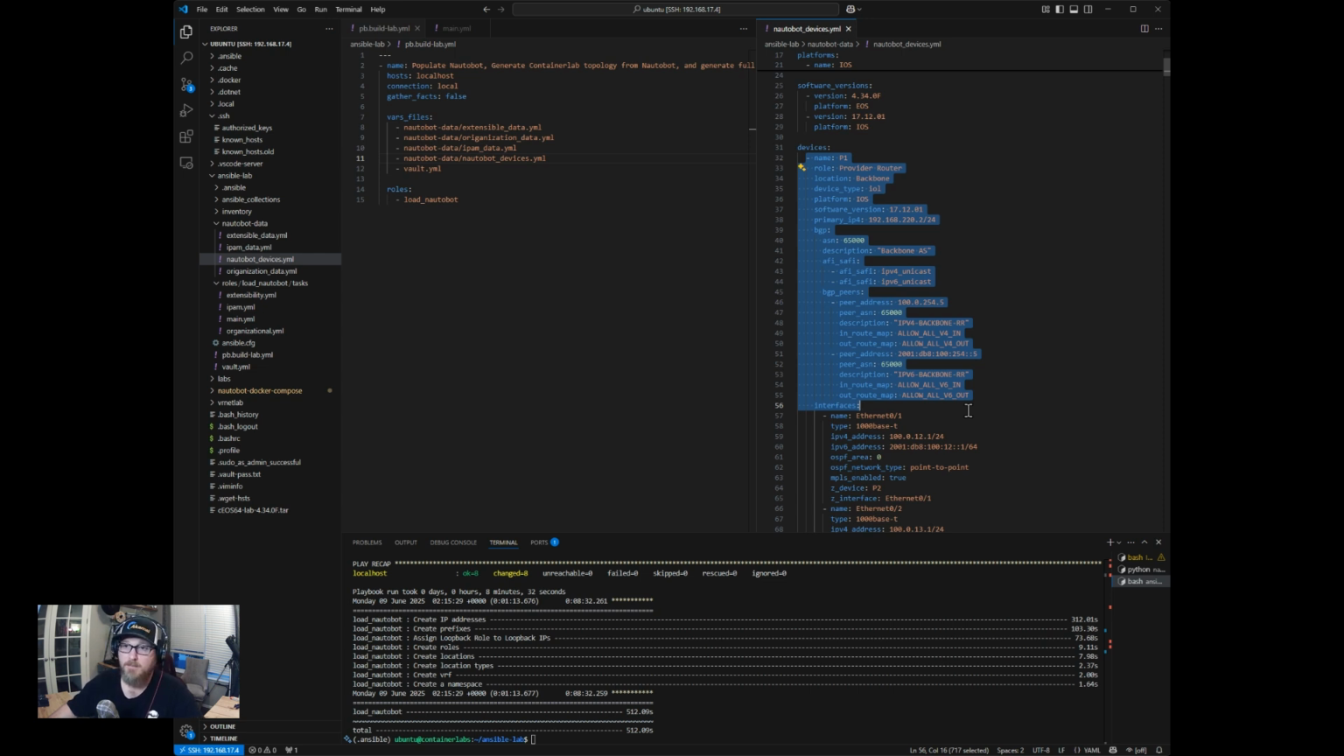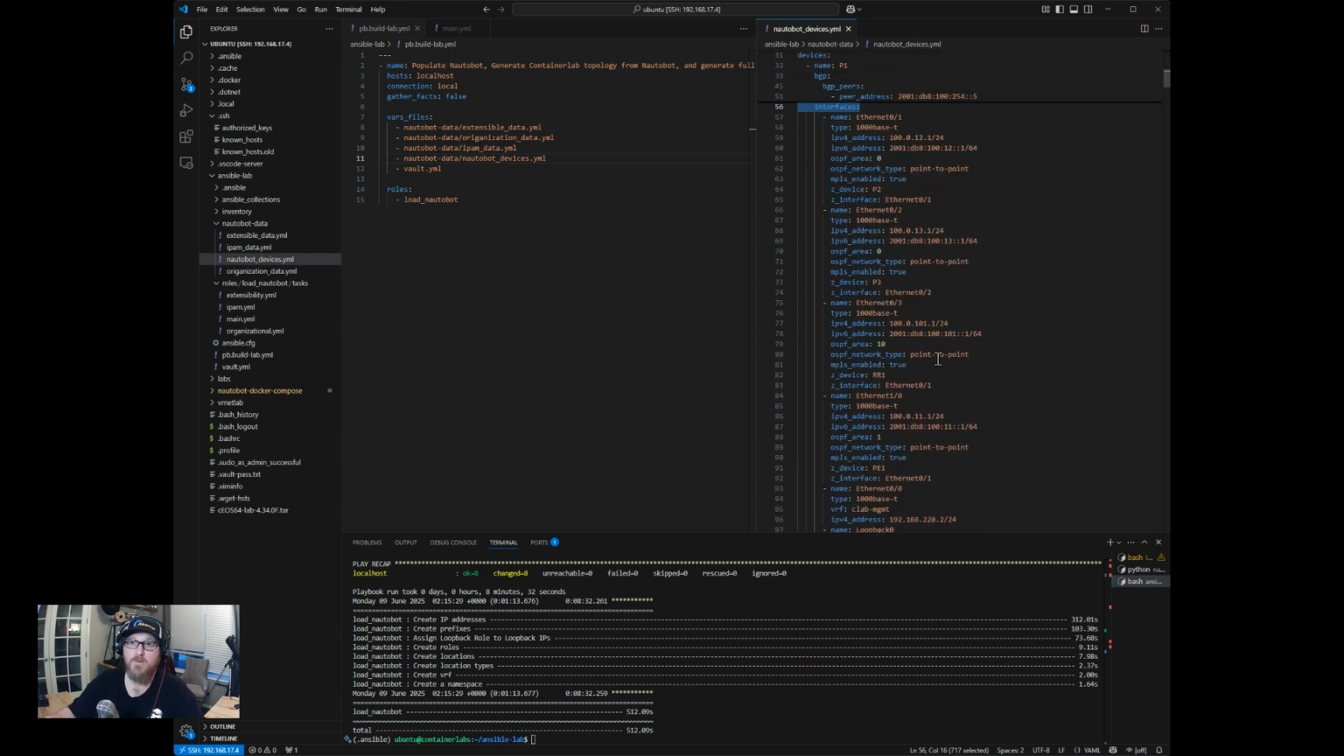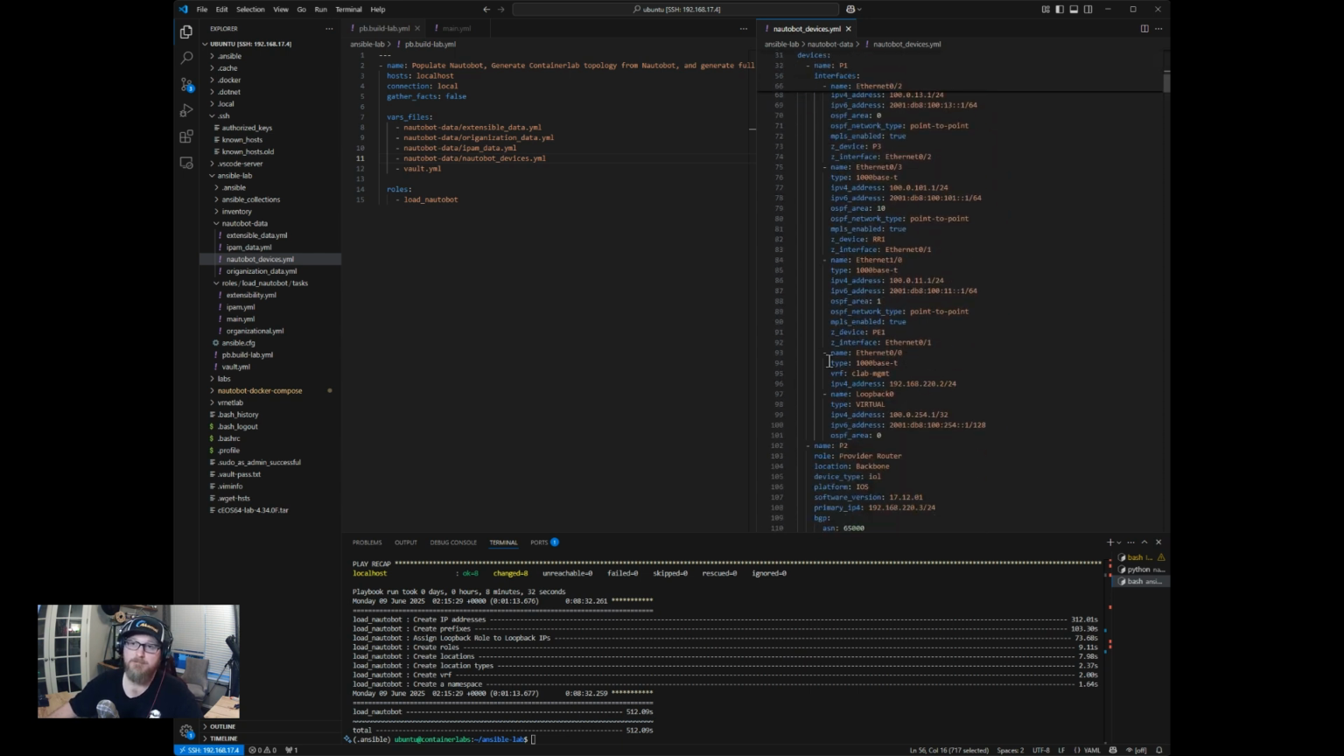So you can't create an interface without a device. You can't create a device without some kind of manufacturer and device type. So we'll have to create this stuff in the correct order and then assign it as we create.